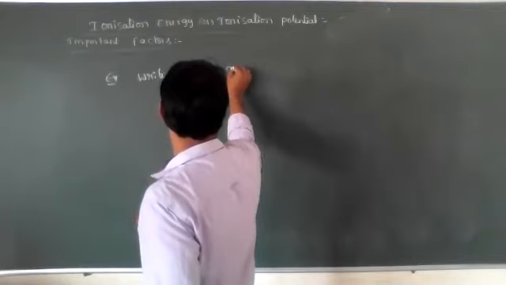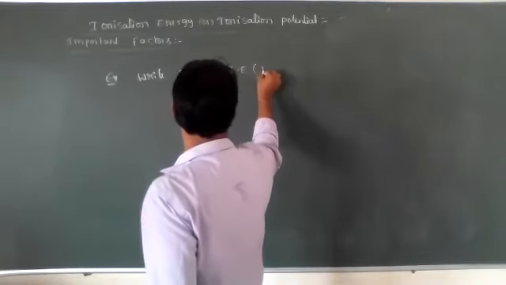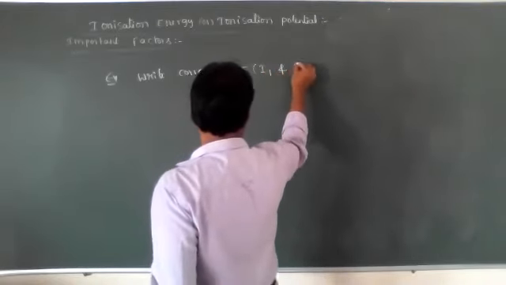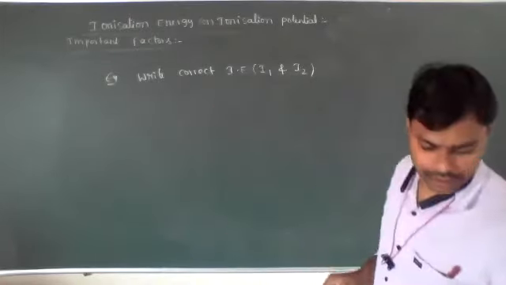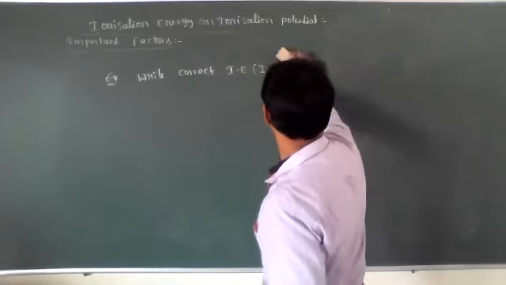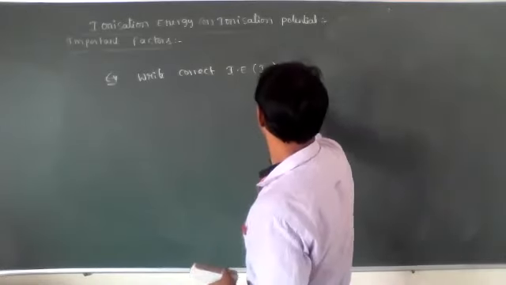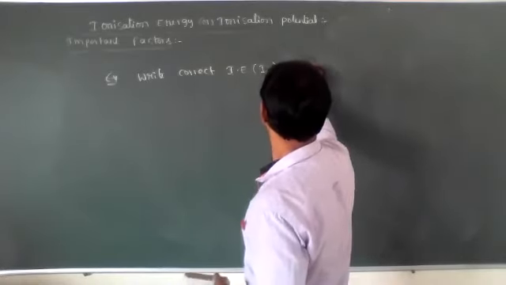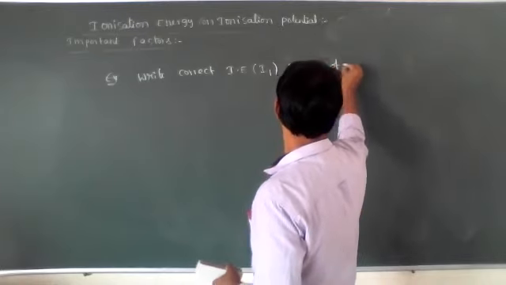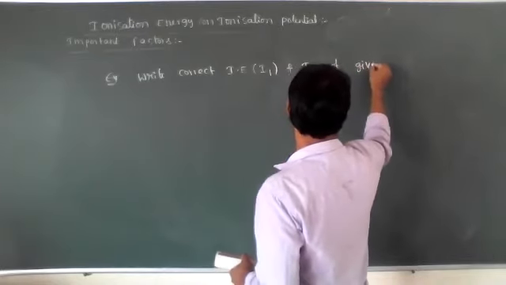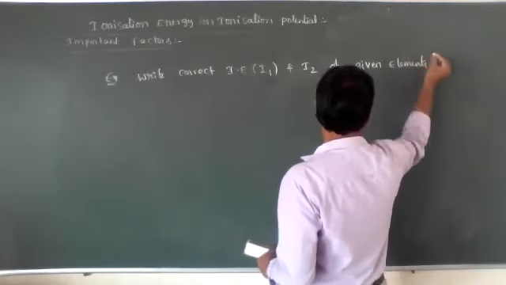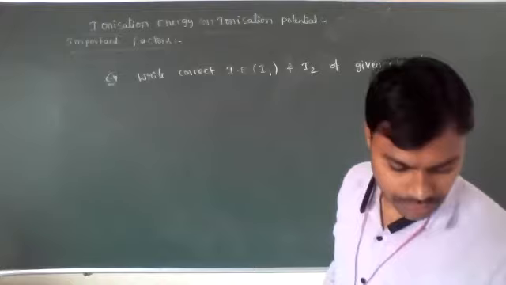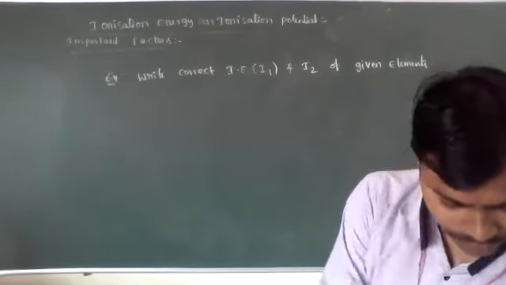Correct? I1 and I2, given elements. Okay?